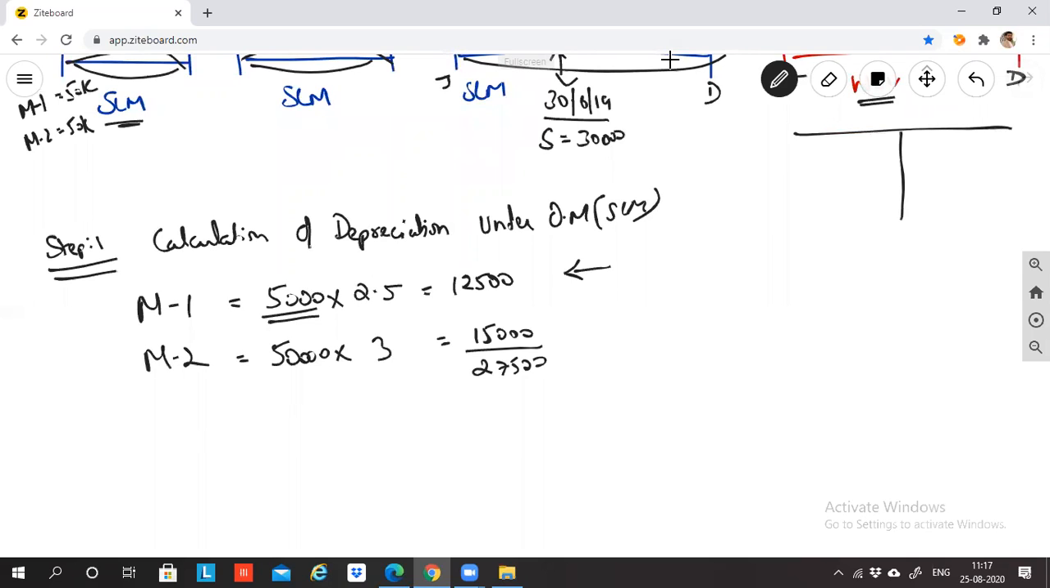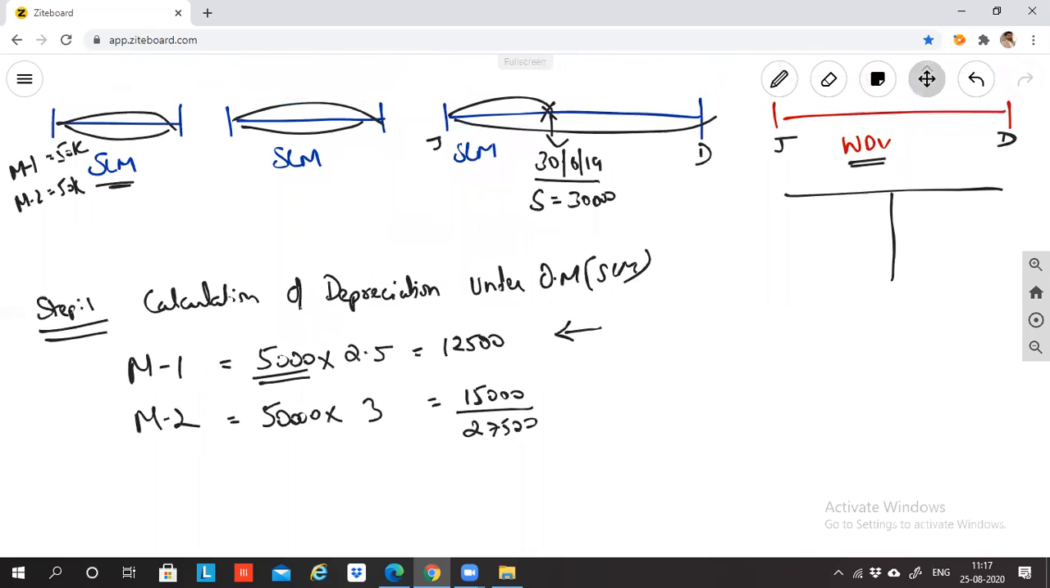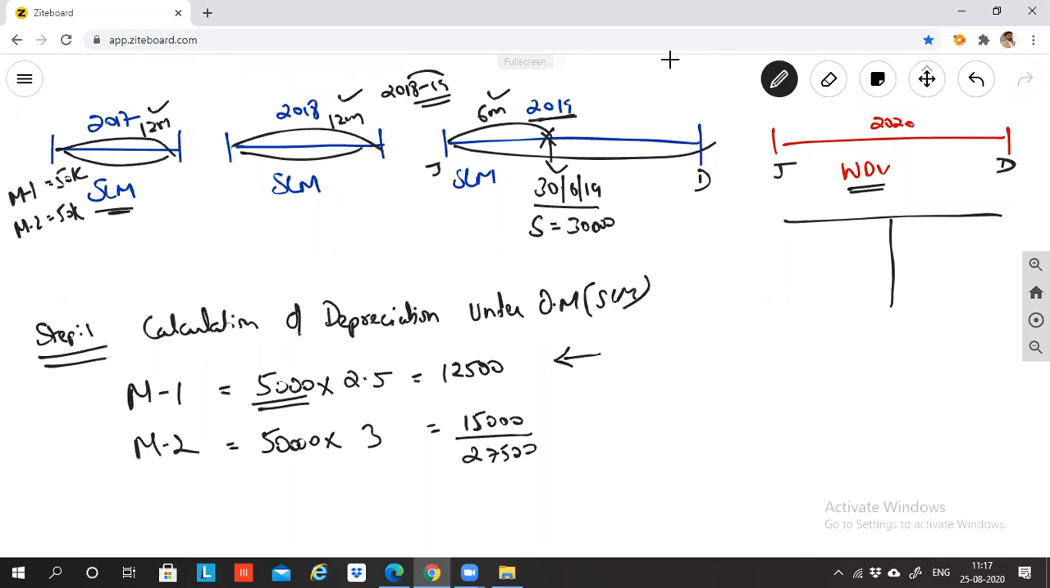Anyway, machinery 1 is sold. In 2020, machinery 1 is gone. In 2020 only M2 is there. M1 is not even there, and I'm doing the journal entry in 2020. In 2020 only M2 machinery is there. What happened to M1? It was sold here. So do I really need to be worried about this 12,500 of machinery 1?